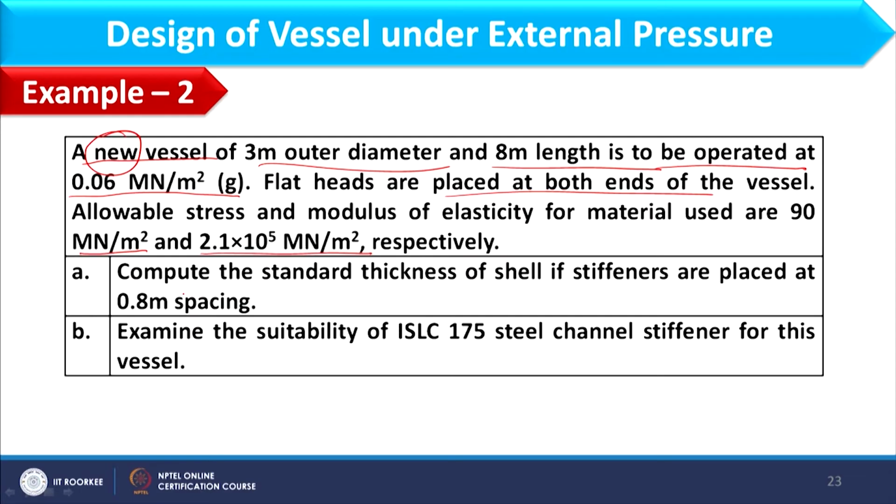What I have to find is the standard thickness of shell if stiffeners are placed at 0.8 meter spacing. And then I have to examine the suitability of ISLC 175 steel channel stiffener for this vessel. Okay. So these two parts I have to compute. So let's start with